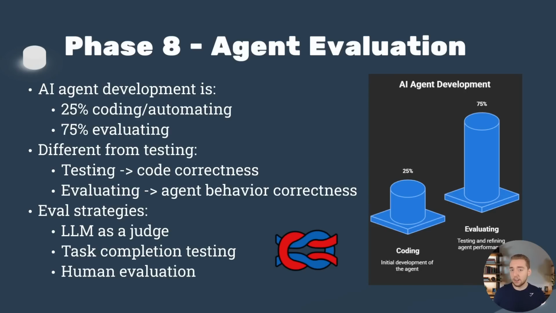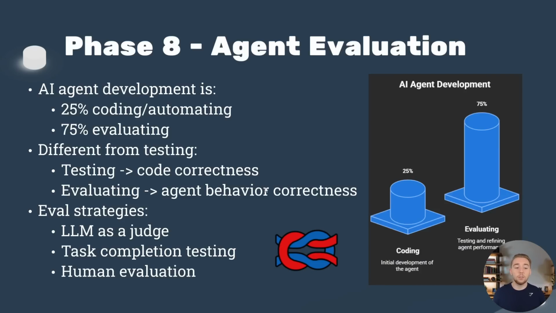So when we are testing our agent or just our code in general, we are testing for general code correctness, making sure that our application isn't going to completely crash or the end user would not get a result at all. But evaluating is different. It's all about agent behavior correctness. And so if an evaluation produces a negative result, it doesn't mean that there's an error or an application crashed. It just means that our agent is not giving an acceptable answer, whatever that might look like.